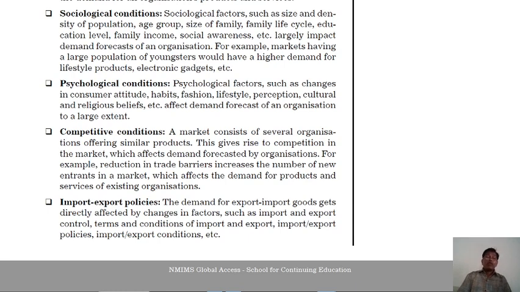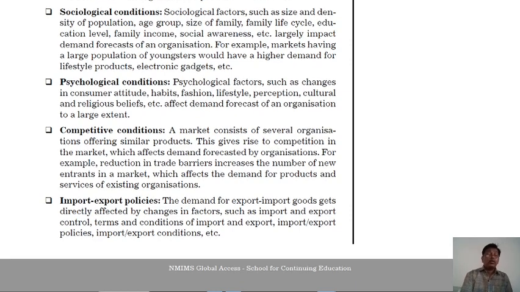Which type of policy is set or implemented by our government affects demand forecasting: liberal policy or restricted policy. The liberal policy is more favorable to demand forecasting, or to successful demand forecasting. But a restricted policy implemented by the government in its EXIM policy is not as beneficial for demand forecasting.